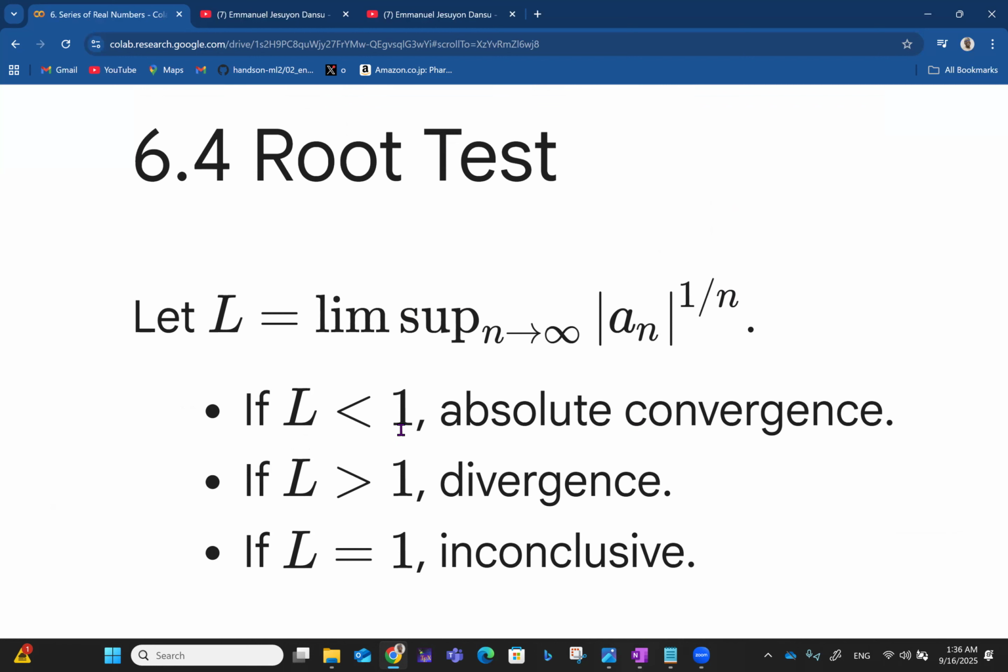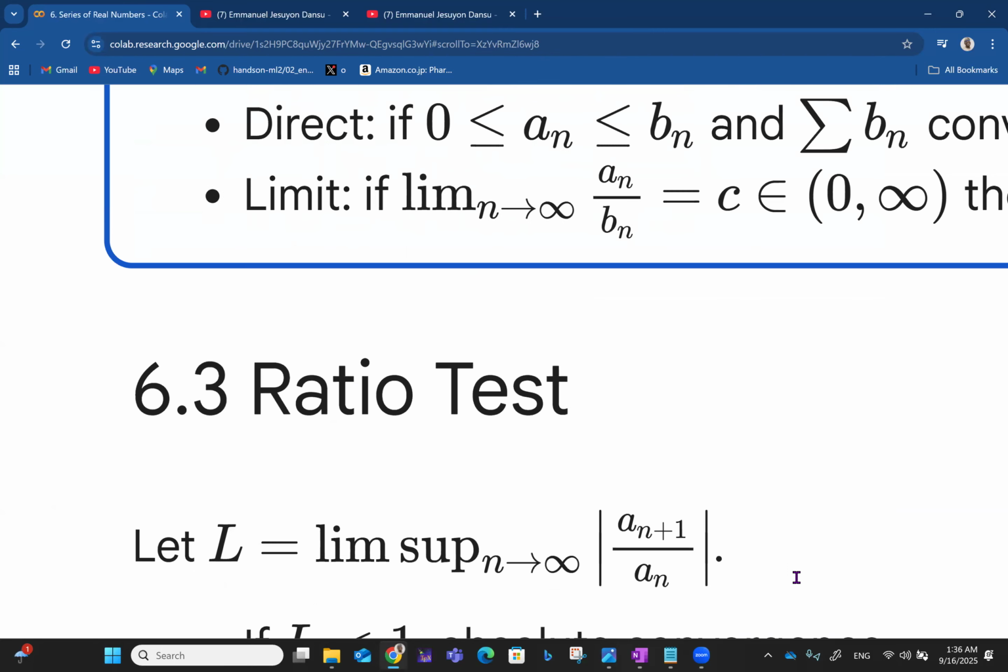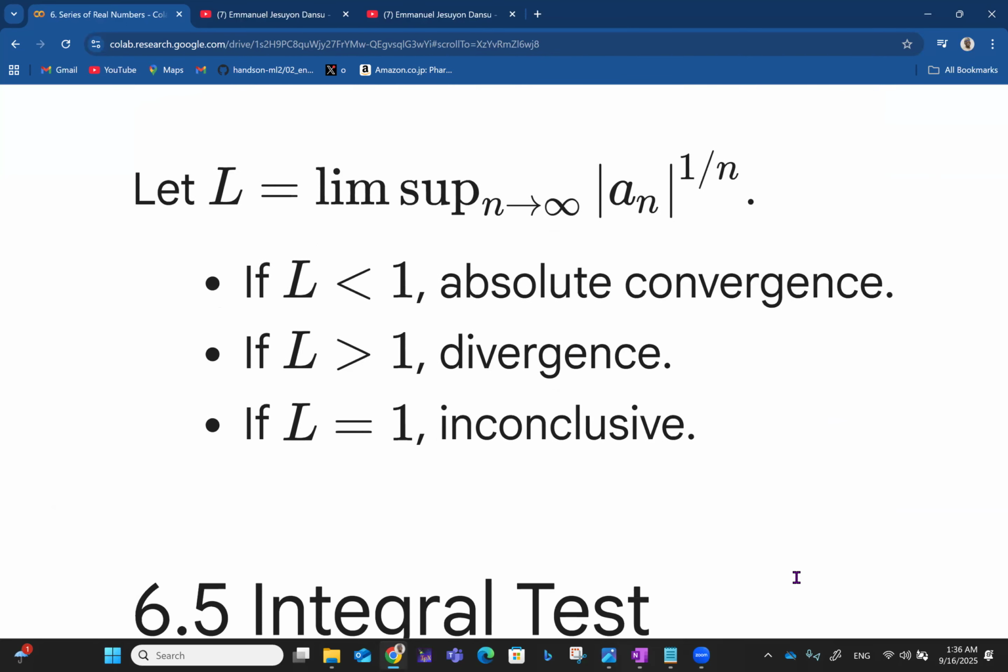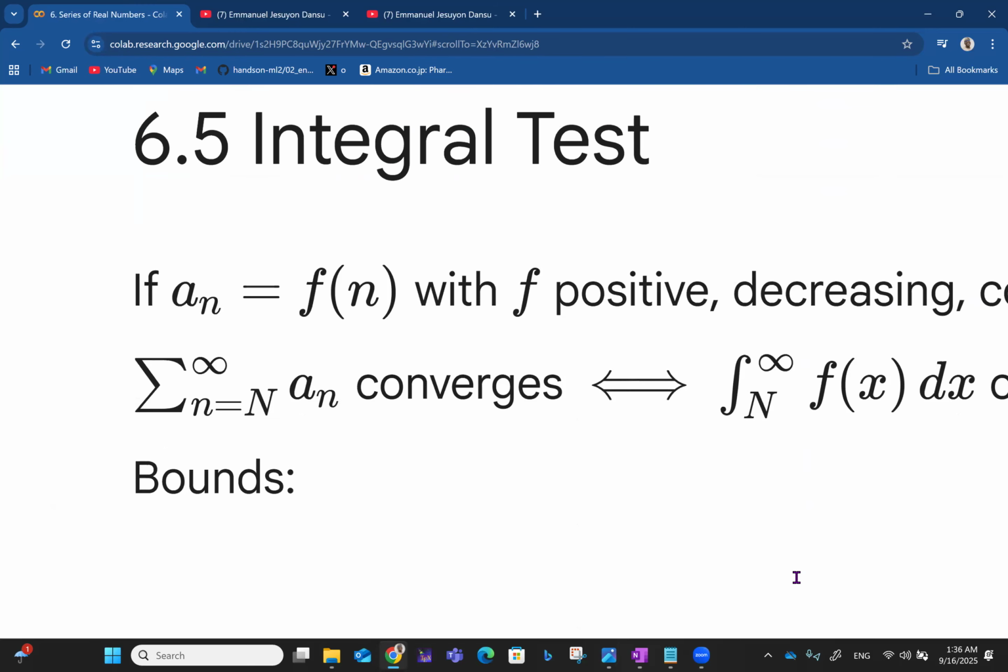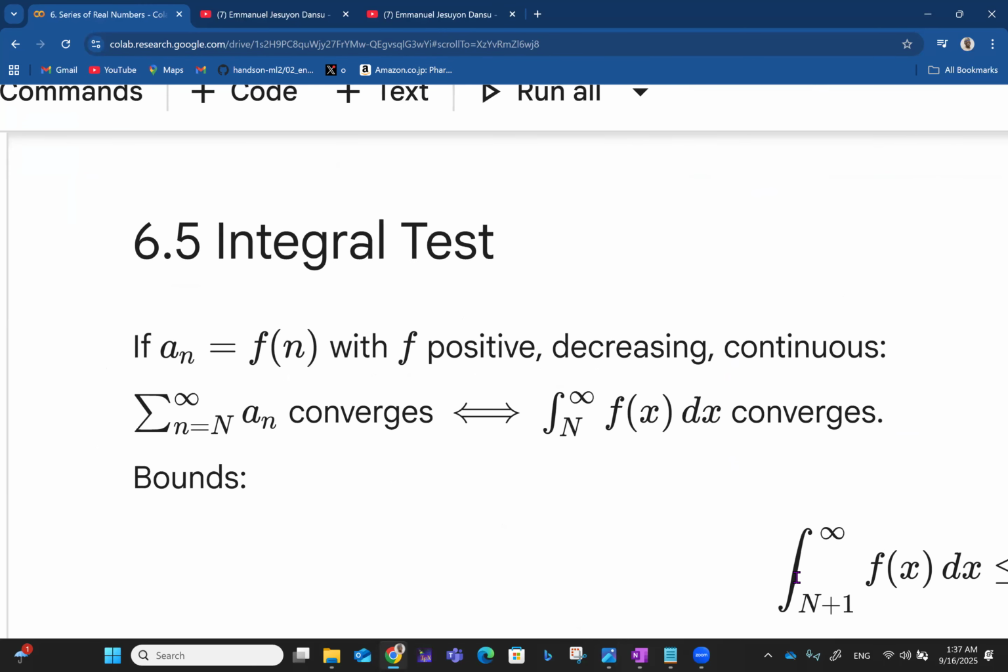In this case now, if L is less than 1, you have absolute convergence. If L is greater than 1, you have divergence also. If L is equal to 1, it is also inconclusive. All right, so it's about the same as the ratio test. Then we have the integral test too.